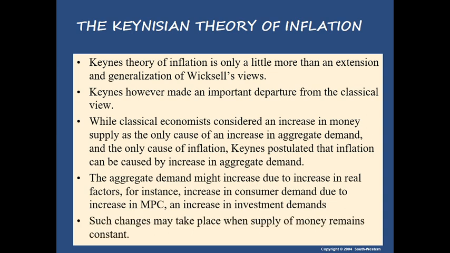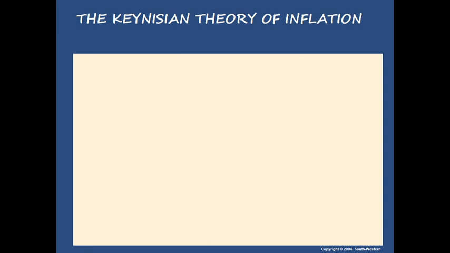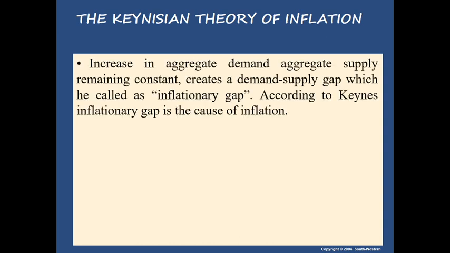Such changes may take place when the supply of money remains constant. So even though the supply of money remains constant, due to an increase in aggregate demand, prices may increase. That is what he said, and such an increase in prices causes inflation.